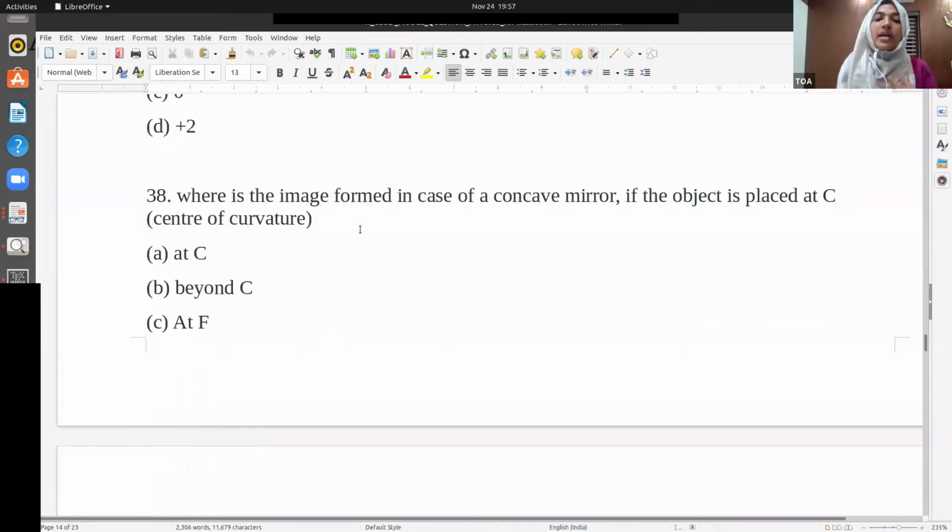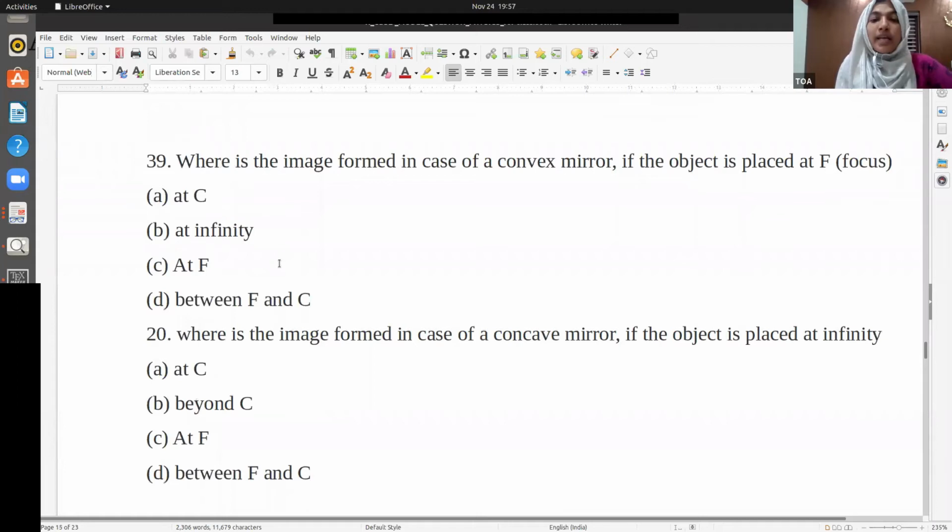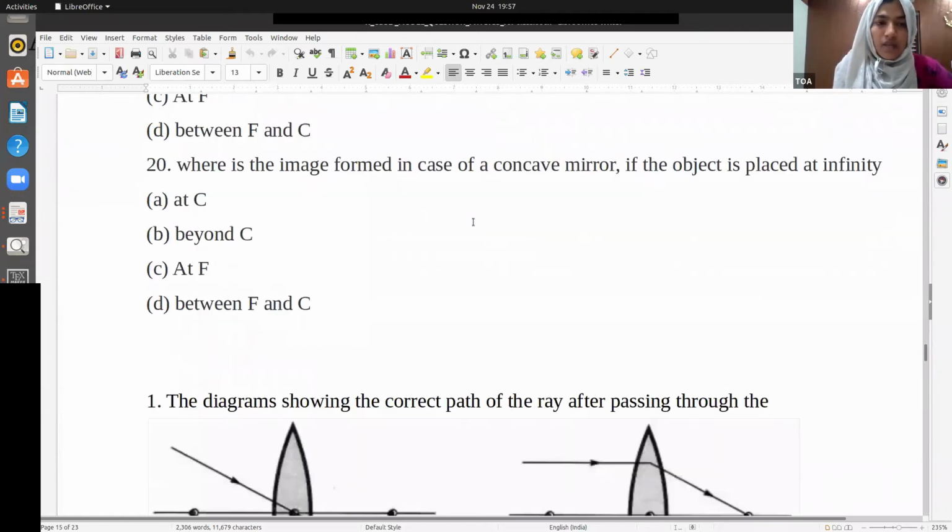What is the image formed in the case of a concave mirror if the object is at C? Exactly, this is an important question. In the case of a concave mirror, if the object is placed at C, you get an inverted image at C itself. What is the image formed in the case of a convex mirror if the object is placed at focus? At infinity. Yes. Whenever you place an object at focus, you get the image at infinity. Whenever you place an object at infinity, you get the image at the focus. What is the image formed in the case of a concave mirror if the object is placed at infinity? At F, at focus. Yes.